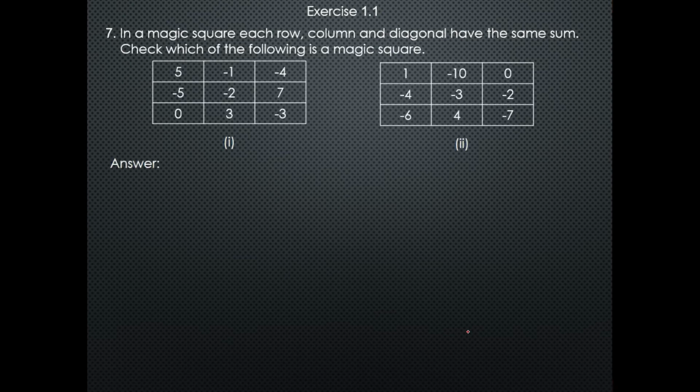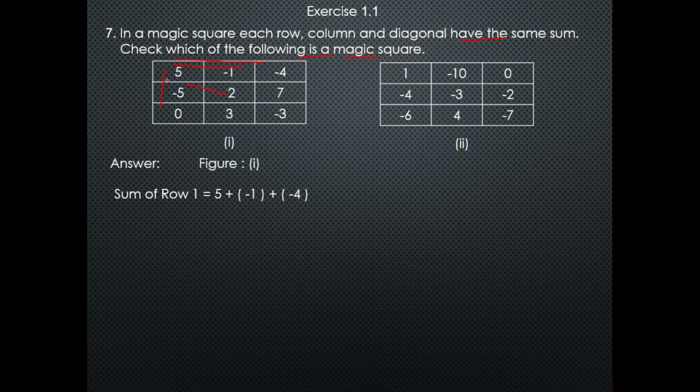Now comes question number 7. In a magic square, each row, column and diagonal has the same sum. Check which of the following is a magic square. If the sums of the rows, columns and diagonals are equal, then the square is a magic square, otherwise the square is not a magic square. So we will take figure number 1.